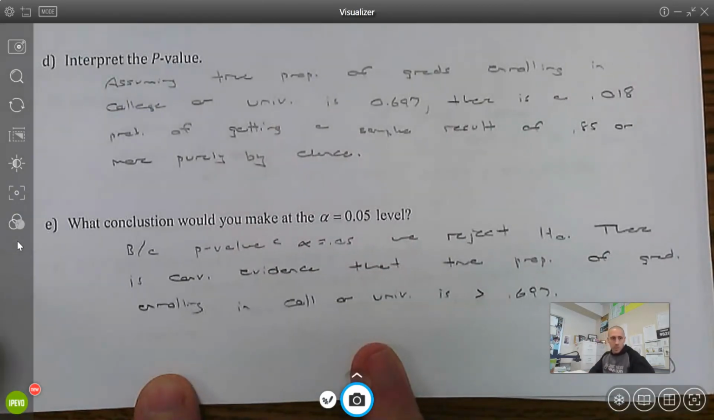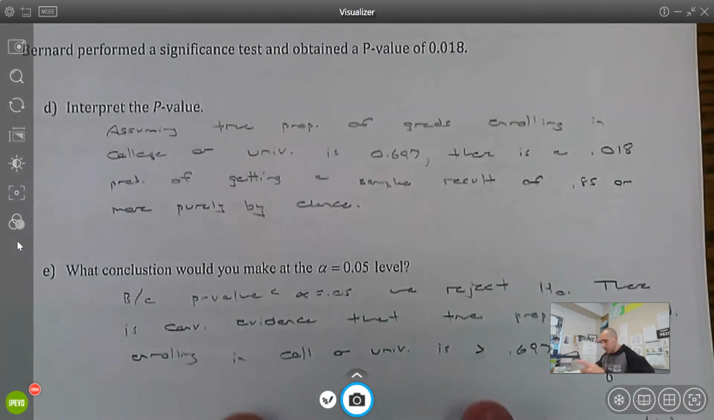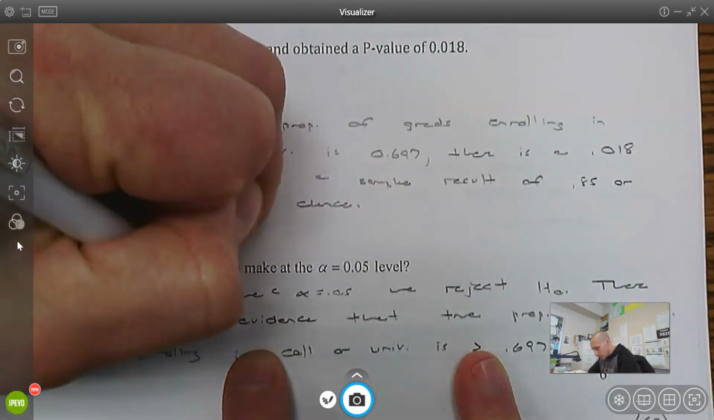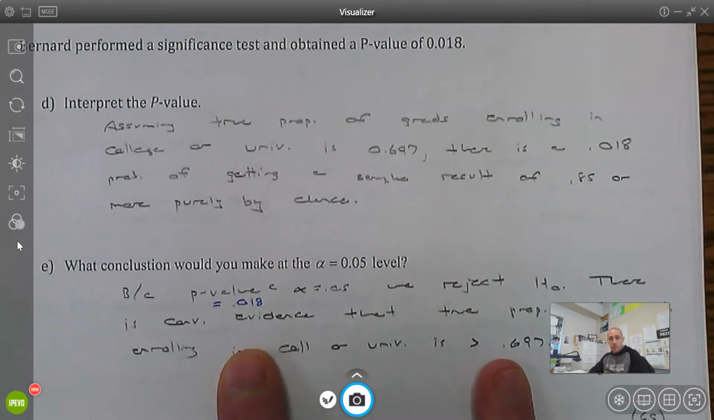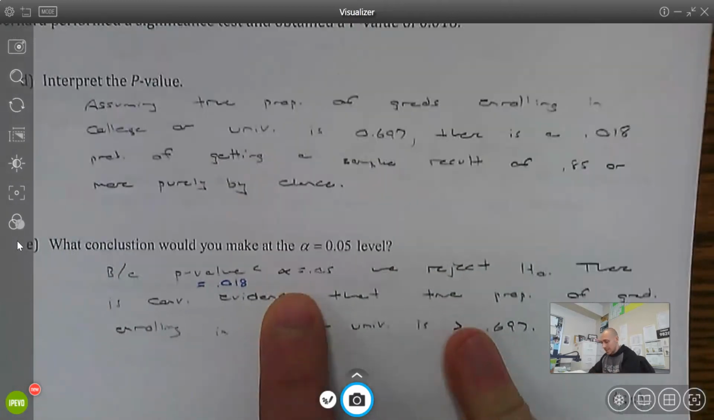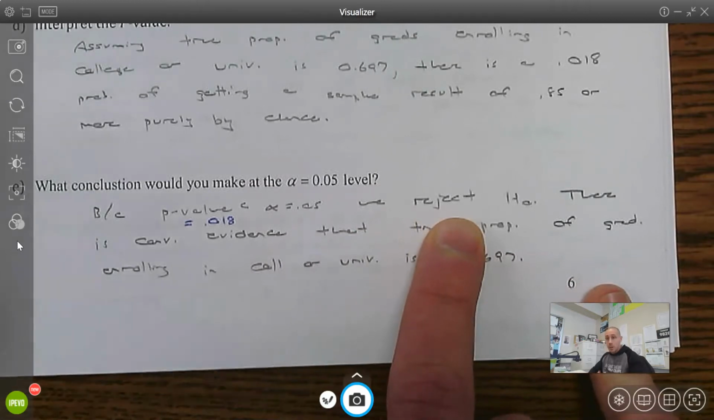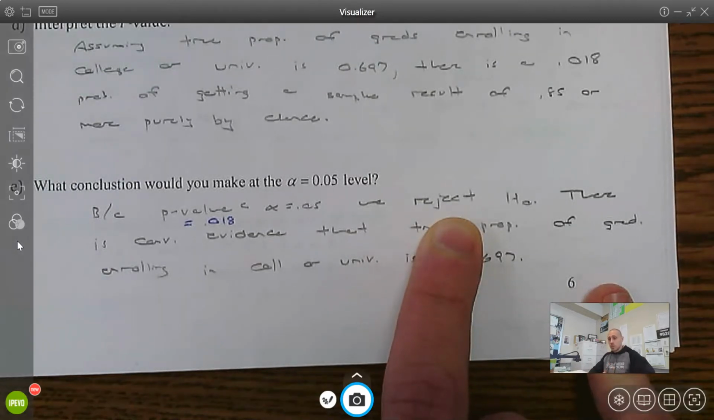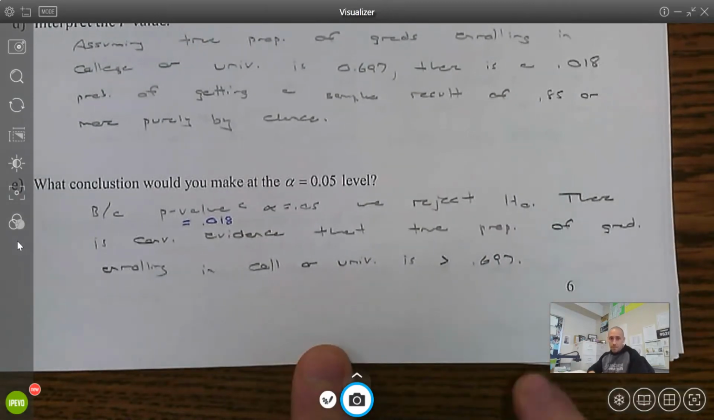The conclusion we would make is because our p-value equals 0.018. You want to write it as part of your communication every time. It is less than alpha equals 0.05. We reject the null. So now we do have convincing evidence. So in a court of law, we do, as the jury, have convincing evidence this person is guilty. Otherwise, we say we don't have enough evidence, we don't have convincing evidence, and they're not guilty.